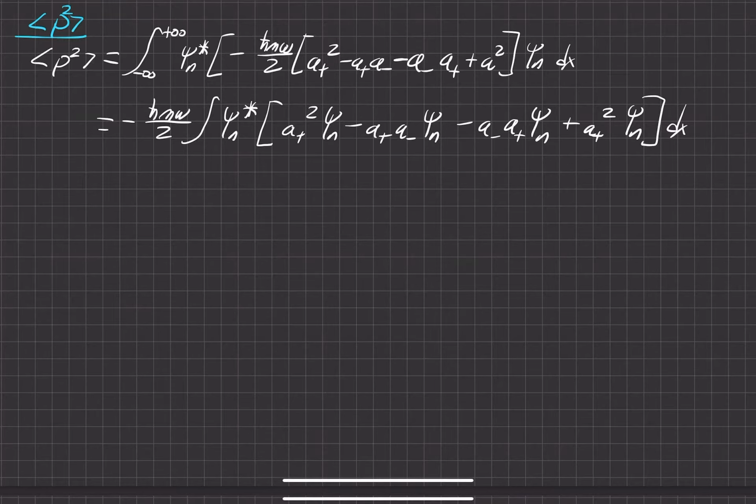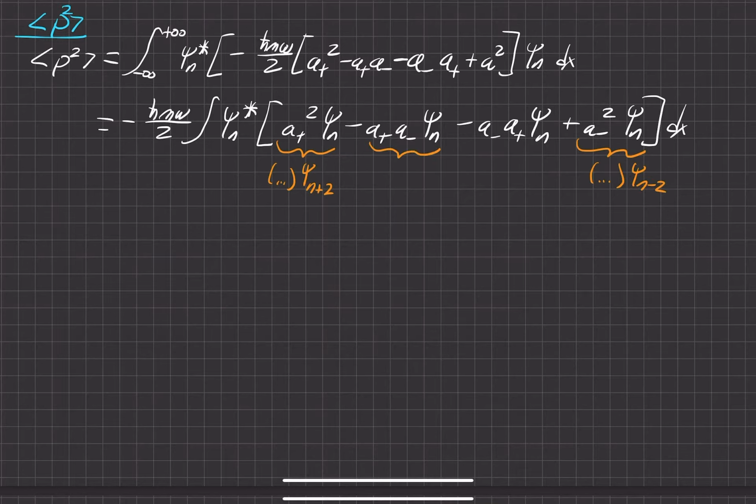Now in this step, we're going to evaluate each and every one of these operations. In the previous part of this problem, I went explicitly into this, so we'll just jump into it. We know that the raising operator acting on some nth arbitrary wave function is going to create some constant, which isn't necessarily important right now, but also raise that wave function up 2 states, so the n plus 2 state. The same thing goes with this one, but it will lower it down 2 states, so n minus 2, with some constant.